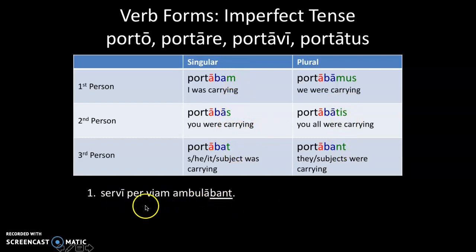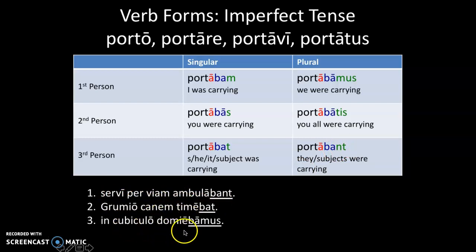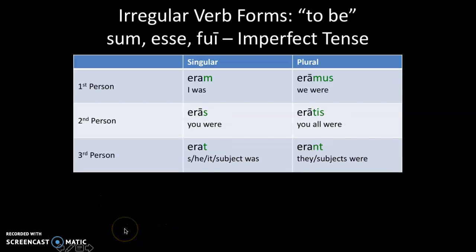So the slaves were walking through the street. Grumio was afraid of the dog. We were sleeping in the bedroom.